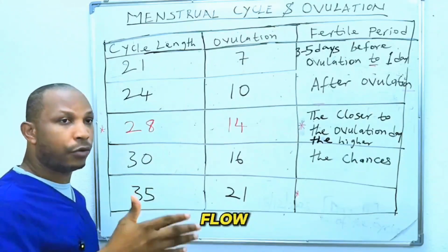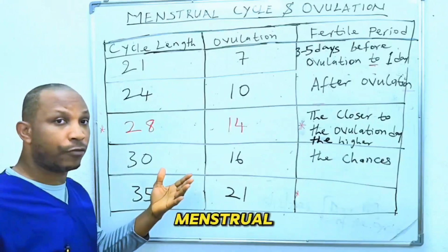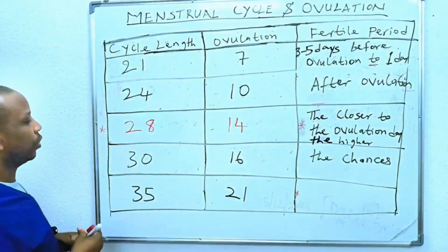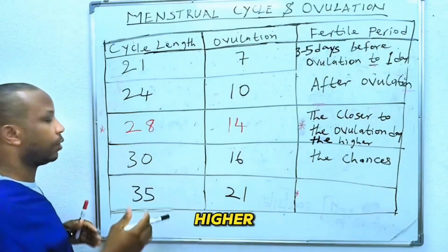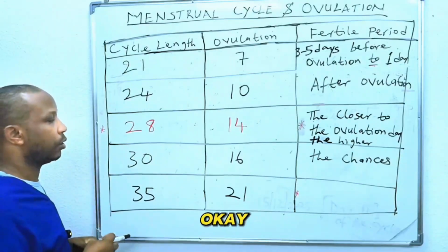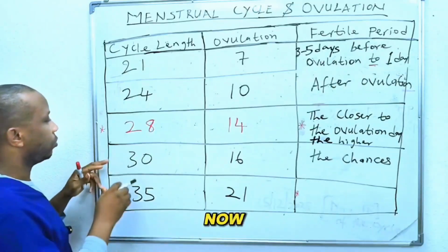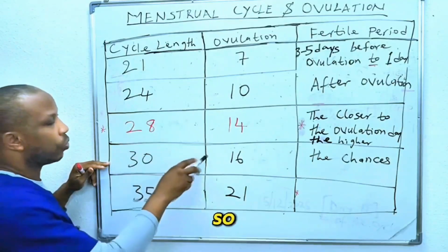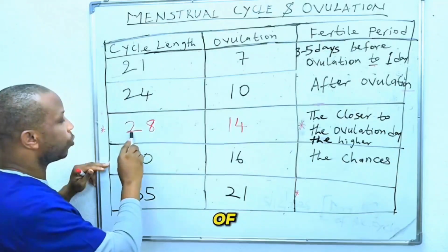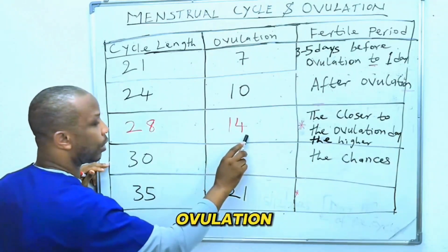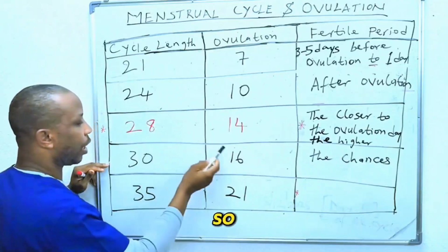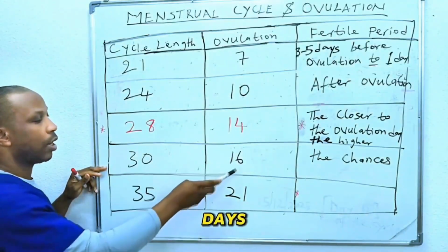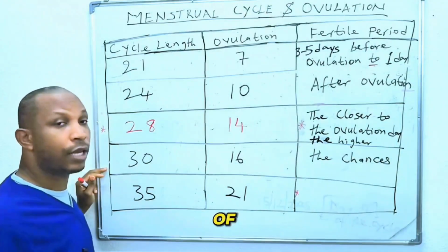completing their menstrual flow. For instance, most people, their menstrual flow might be 4 days or 5 days, all right? Now, let's go to the higher side. So if your menstrual cycle length is on the higher side, let's say every 30 days on average. Now, you can see that the difference between 30 and 28 is 2 days, all right? So if the menstrual cycle length is 28 days, we have ovulation around day 14. So add 2 to this 14, gives you 16. So those with a menstrual cycle length of 30 days are likely to ovulate on the 16th day of their menstrual